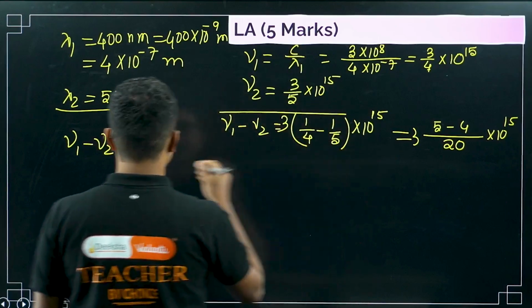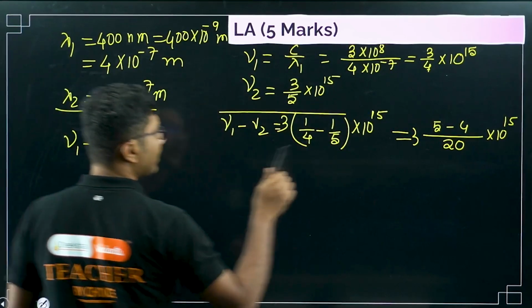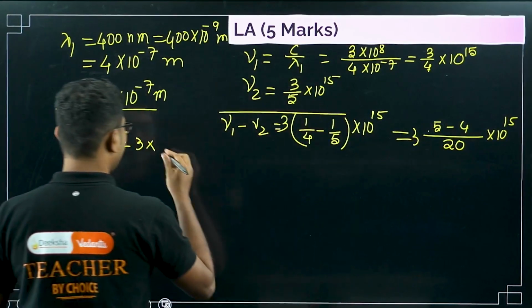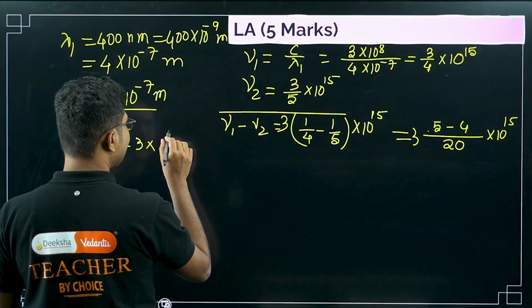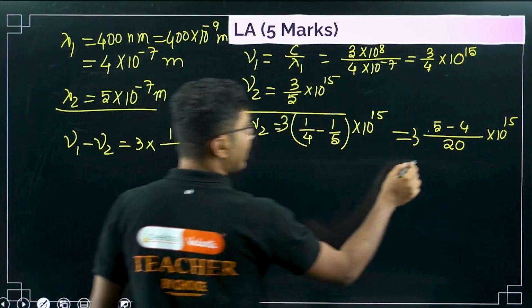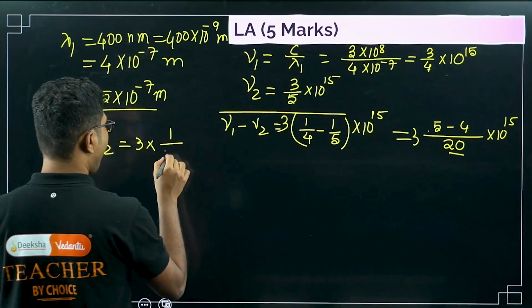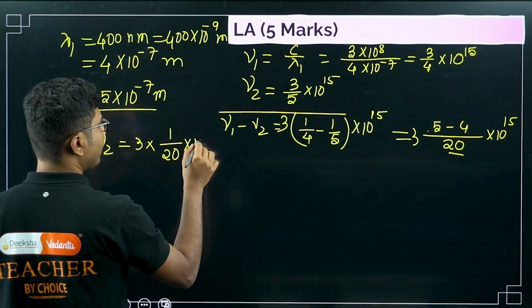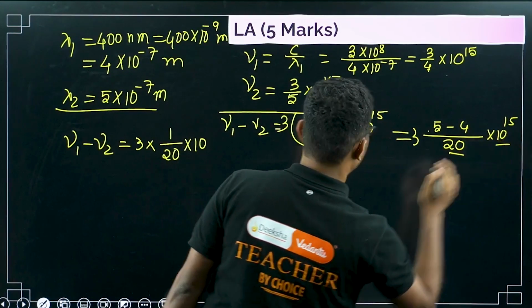Now 5 minus 4 is 1, divided by 20, times 10 to the power of 15.